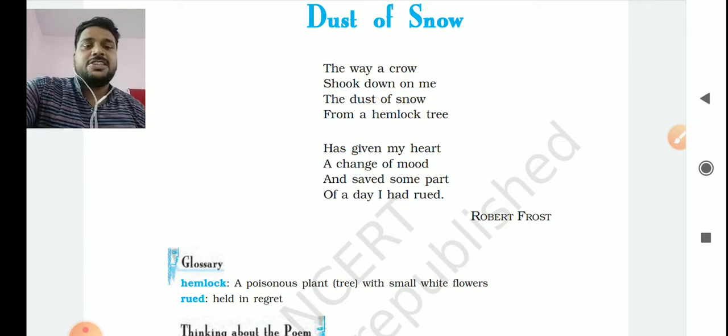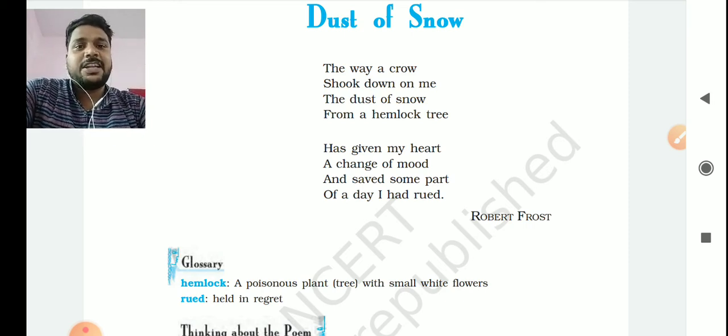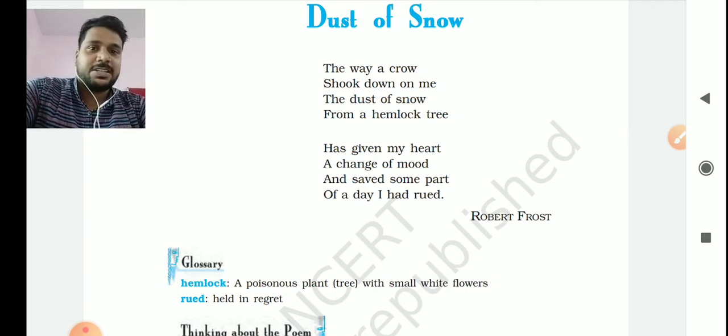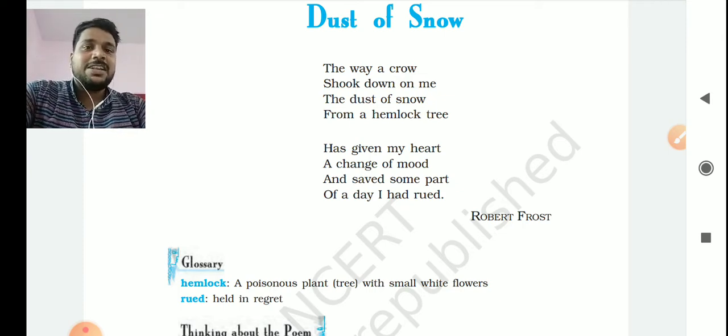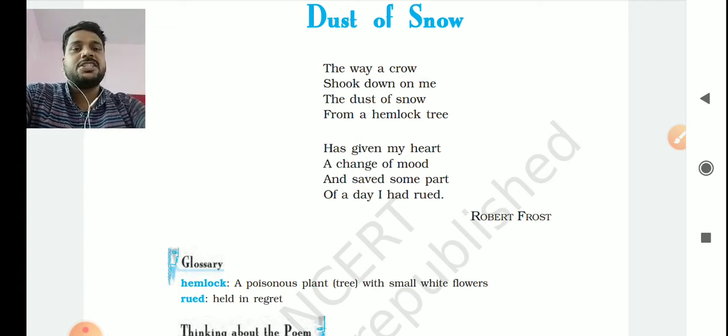In the second stanza the poet is saying that before that incident, the poet's mood was very sad. He was not happy. But that little activity has turned his mood into positiveness. Now he is filled with energy, and that little moment has changed his whole day, and it has saved his day from getting spoiled. उसका दिन बर्बाद होने से बच गया उस एक छोटे से मोमेंट ने.